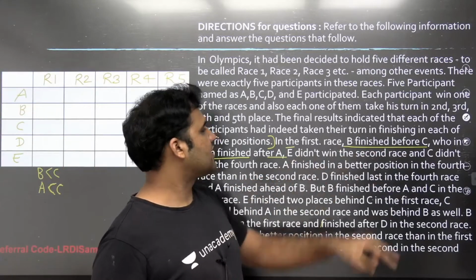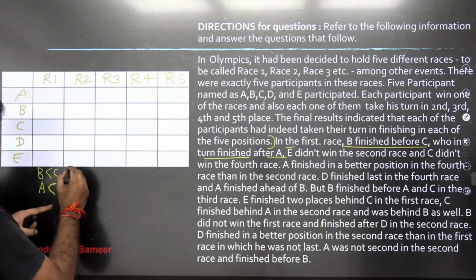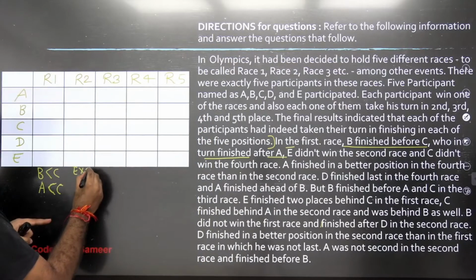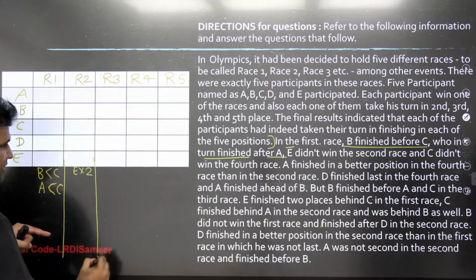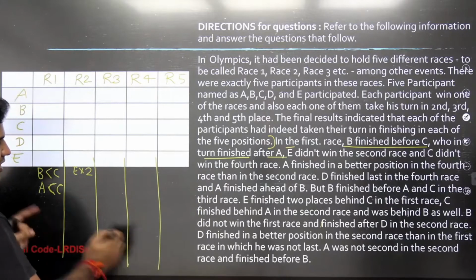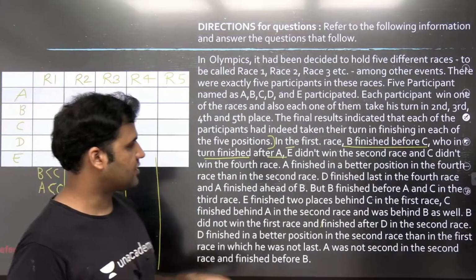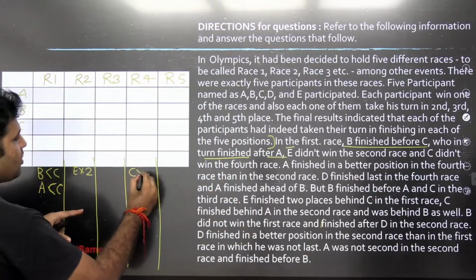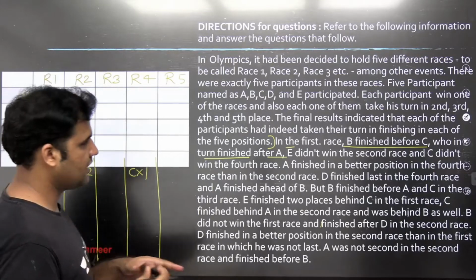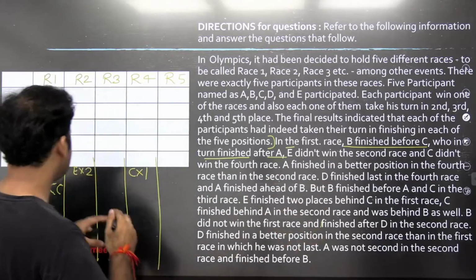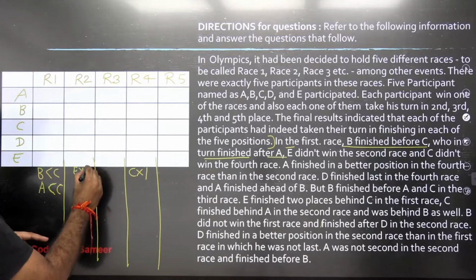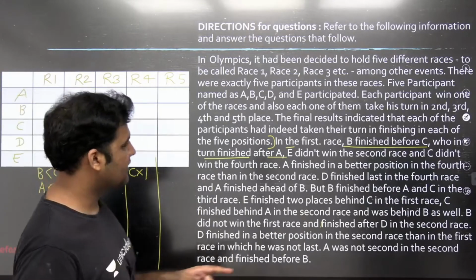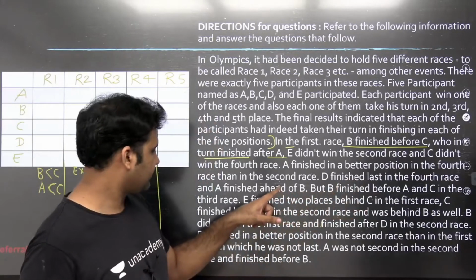E did not win the second race. So E is not a winner of the second race. Let's extend these lines so that the information does not get mixed up for the different races. C did not win the fourth race, guys. C is not ranked 1 in the fourth race. E did not win the second race. That means the rank of E is not 1 in the second race. Okay.